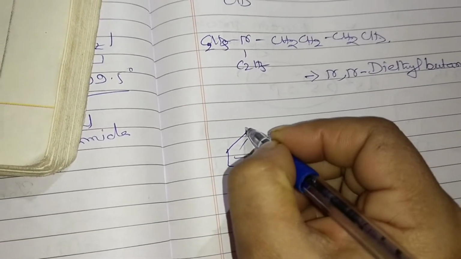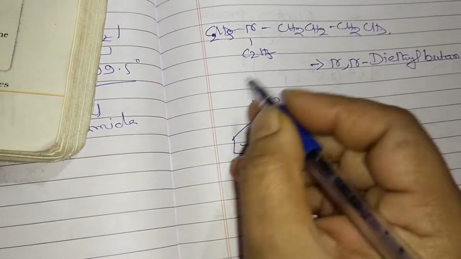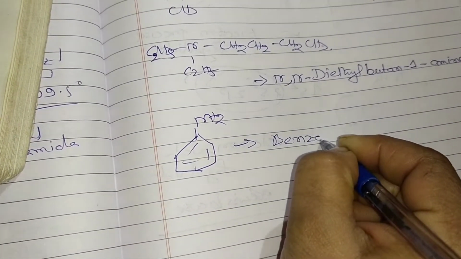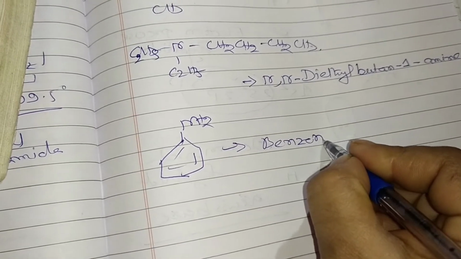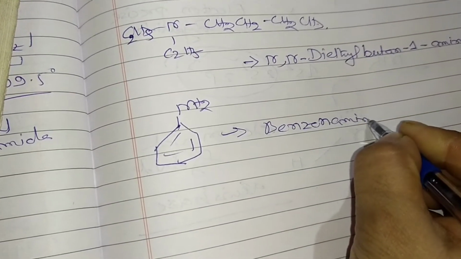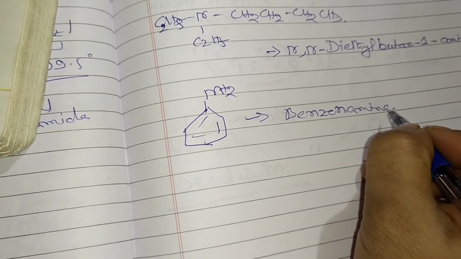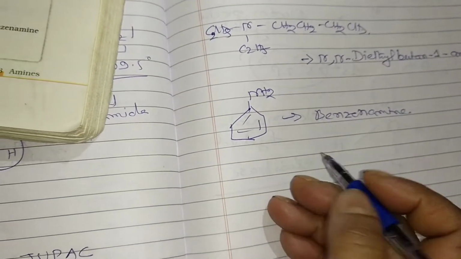Okay, and suppose we are writing here about benzene, so benzene amine, we already told that one, this is actually called aniline, or we can write here benzene amine. Okay, so we are not mentioning the E here, E is replaced by amine here. In that way you should write it down. Okay, next one, the nomenclature is over.